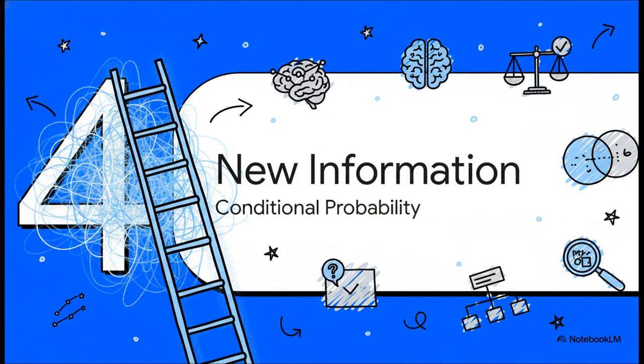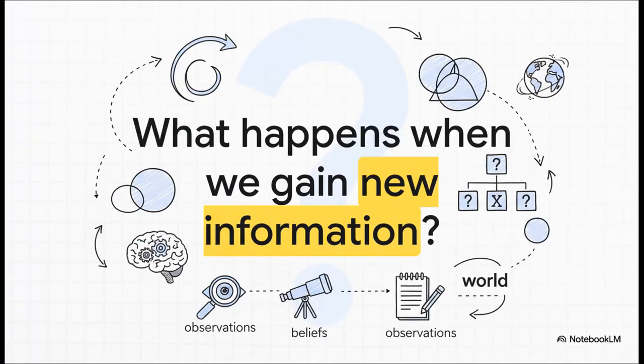All right, so we've got our basic vocabulary and our grammar rules. But the world isn't static, right? We're always getting new information. So how does that change the odds? This is where things get really interesting, and where probability turns from just counting things into a real tool for reasoning. Yeah, this is the million-dollar question. We see something, we learn something new. How do we update what we believe about the world in a logical way? Well, it turns out probability gives us the perfect mathematical tool to do exactly that.